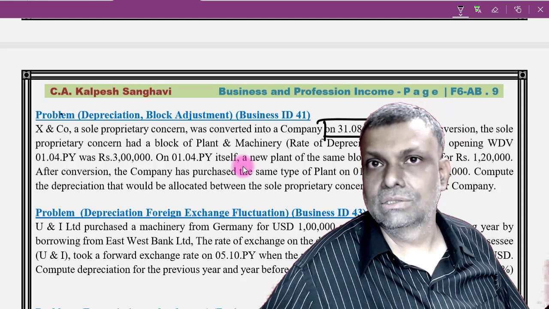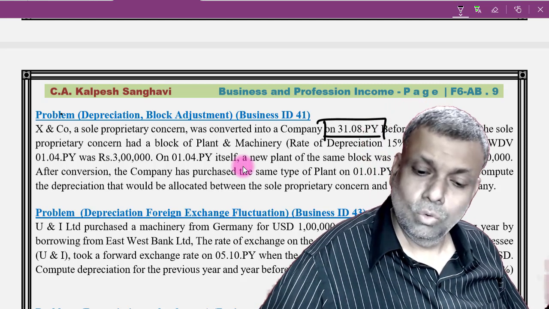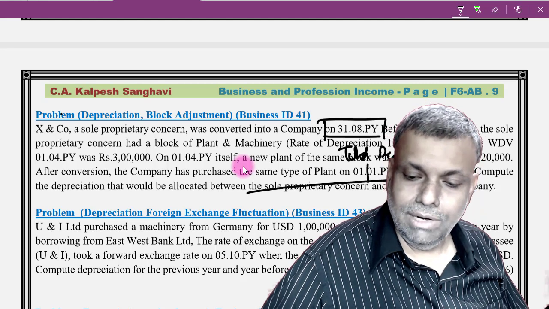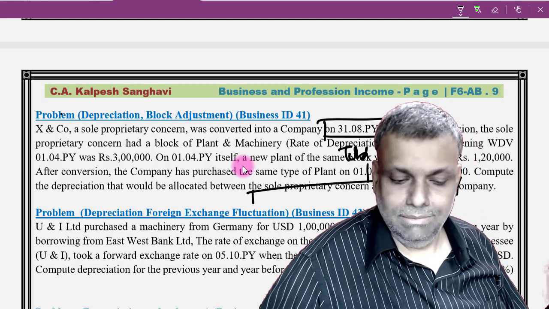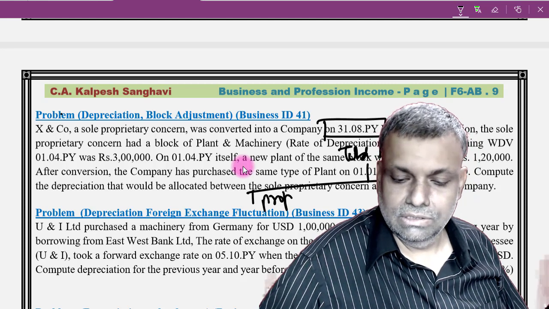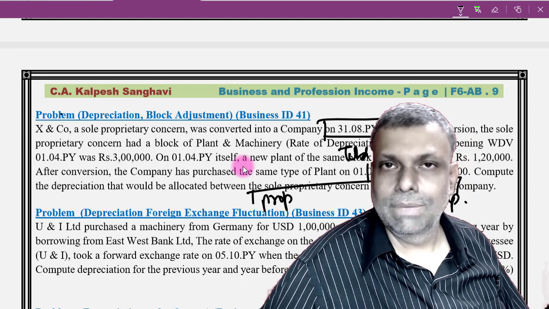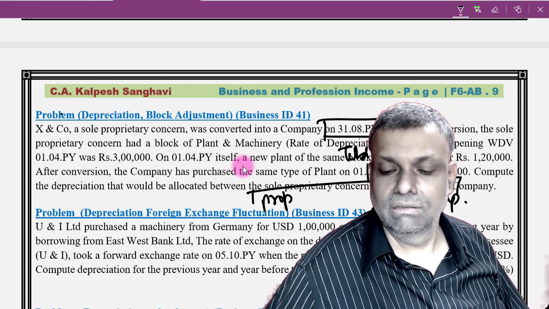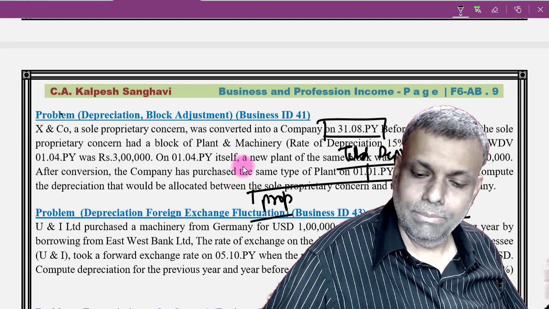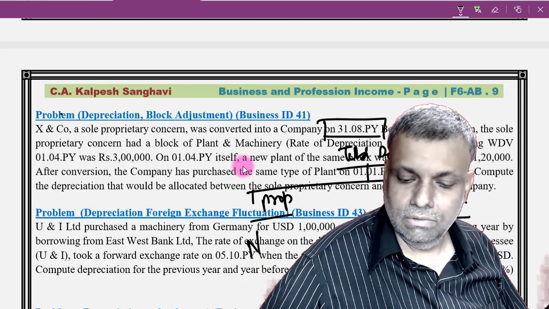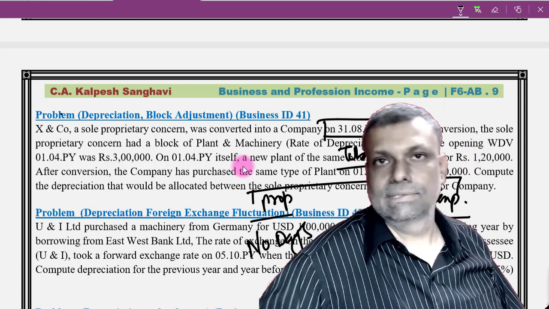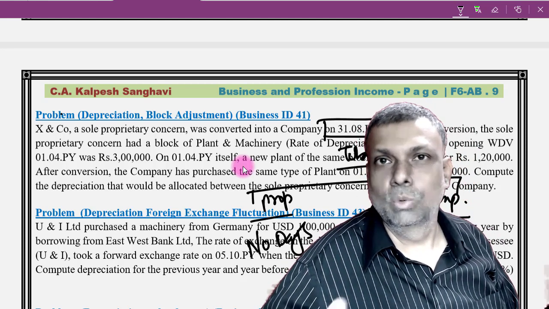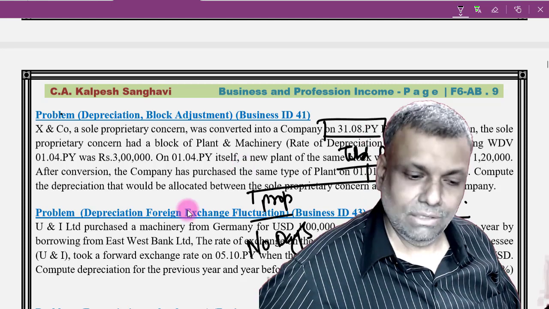in this case the proprietary concern who is a transferor, the total depreciation will be divided between, in my example, the sole proprietary concern and the company. If it is amalgamation, amalgamating and amalgamated, demerger, then demerged and the resulting. You have to divide the total depreciation in the ratio of number of days used. So it is a very specific provision to give fairness to both the entities, to divide the depreciation accordingly.